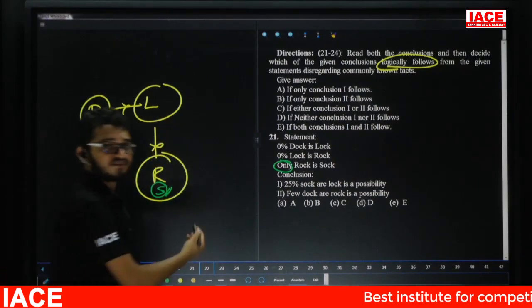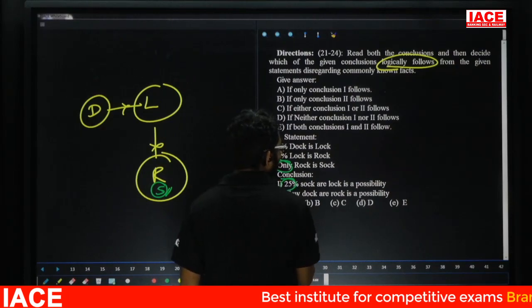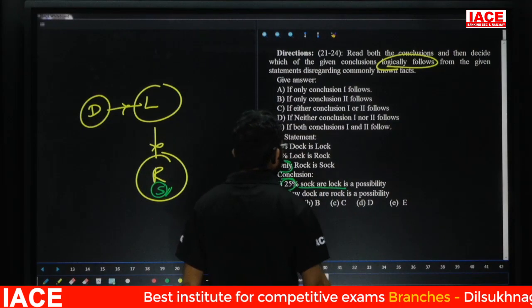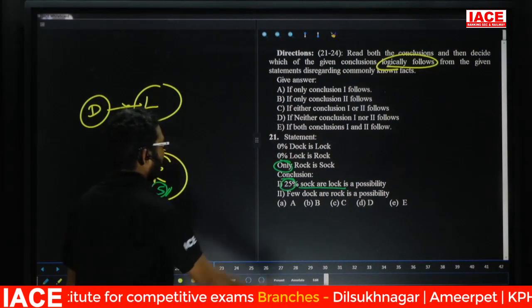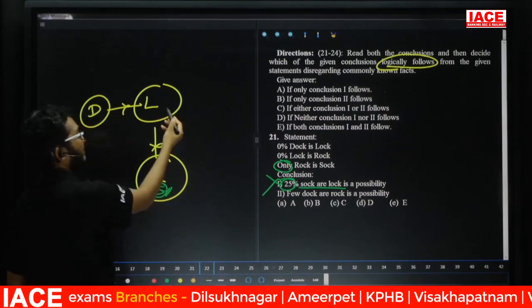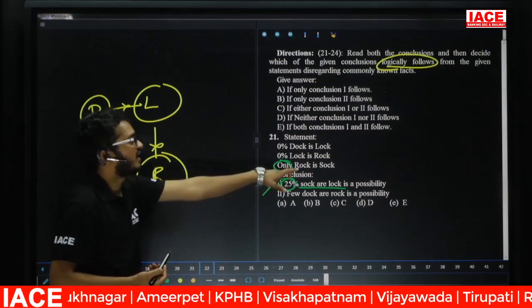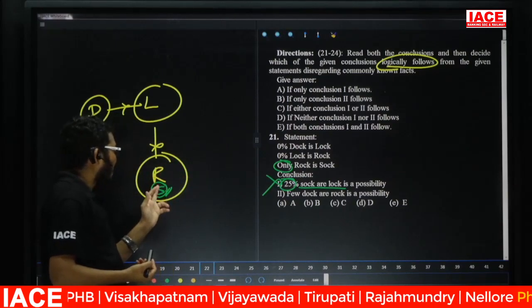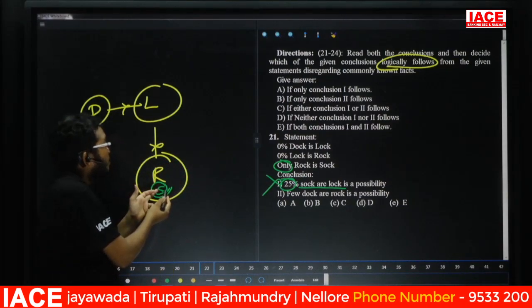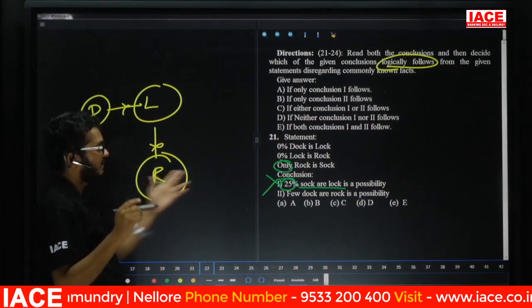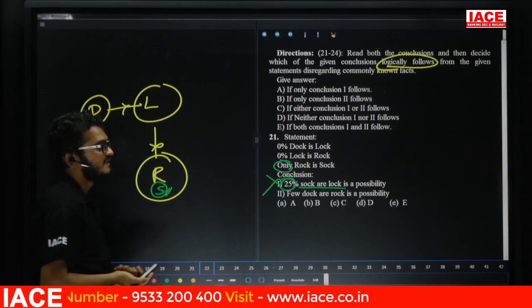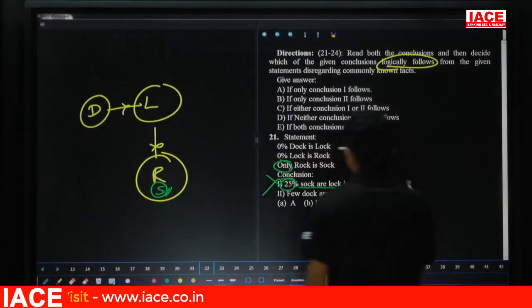Next one. First conclusion, 25% means some sock or lock is a possibility. No sock is a lock. They mention only rock is a sock, that means all sock is rock. Now sock to the remaining, we have a negative relation. But they mention some sock or lock is a possibility. Wrong.